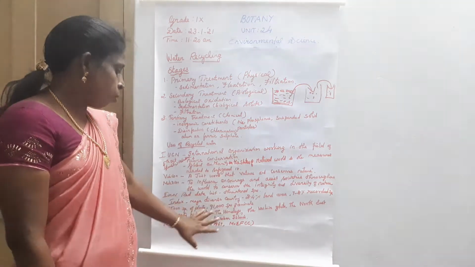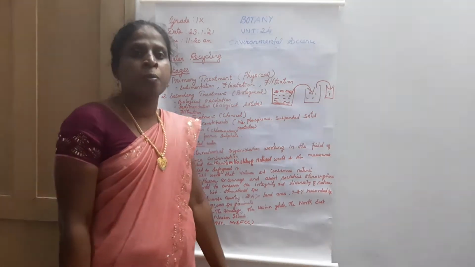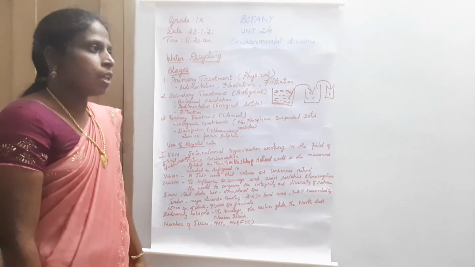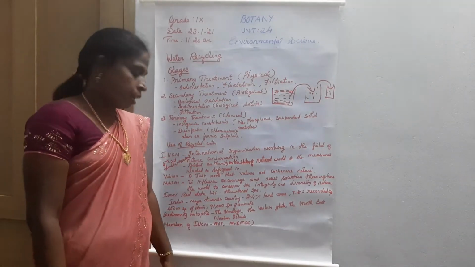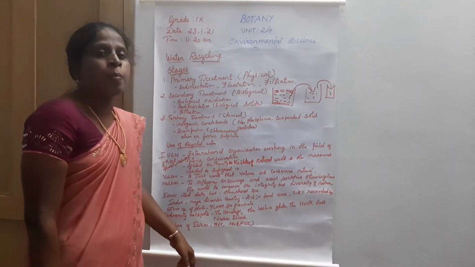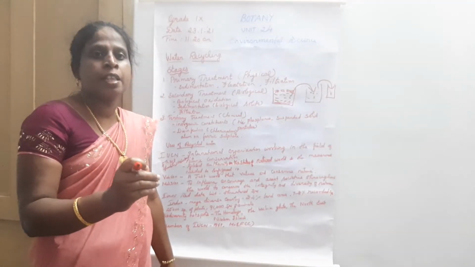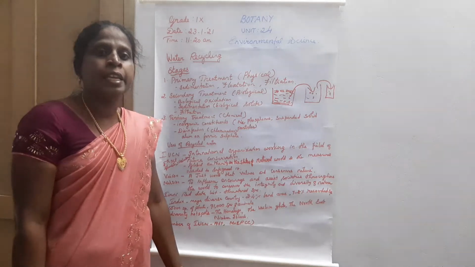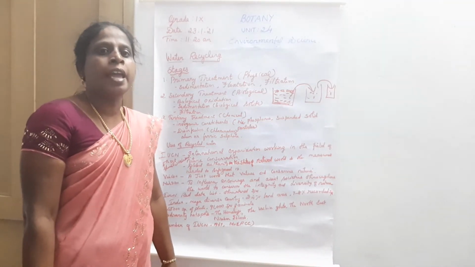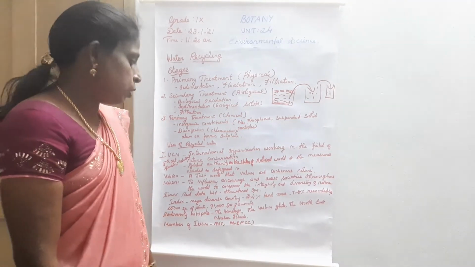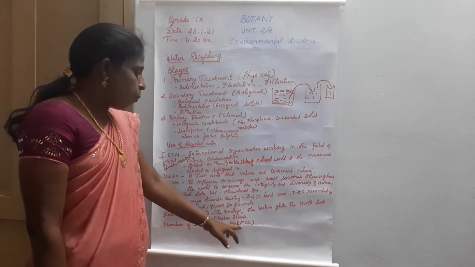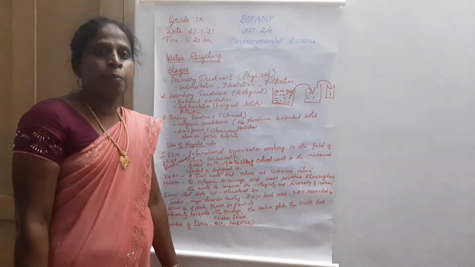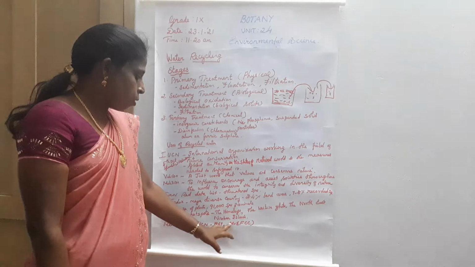India joined as a member of IUCN in 1969, through the Ministry of Environment, Forest and Climate Change.